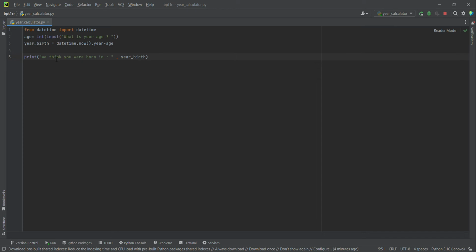And in the third statement, year birth is another variable where the age, which is the input of the user, is subtracted from the present year, which is from the library. And in the fifth statement, print year birth, which is the difference of age subtracted from the present year. And when we are running this, we get the answer.